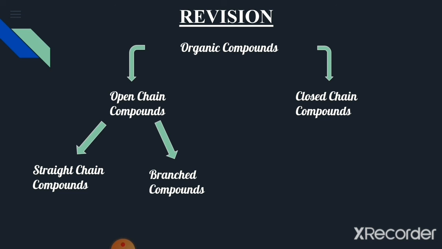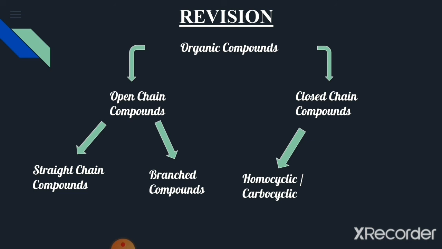For pentane, we read that n-pentane is a straight chain organic compound and isopentane is a branched compound. Closed chain organic compounds may be classified into two further subgroups. The first one is the homocyclic or carbocyclic organic compound.